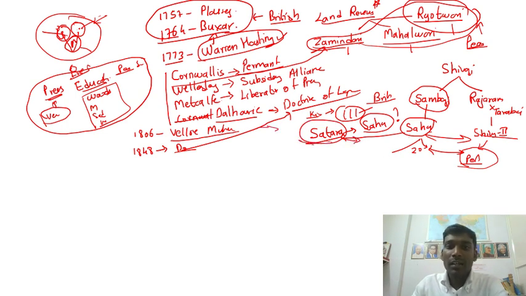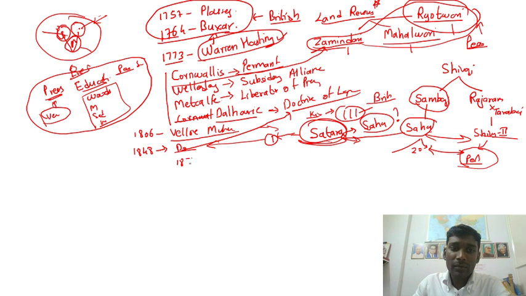Doctrine of lapse was implemented, and Satara is the first to be annexed under the doctrine of lapse. So the question will be: which state was the first one to be annexed under the doctrine of lapse? The answer is Satara.